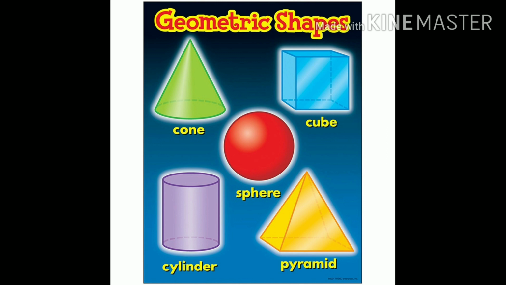These shapes are also known as solid shapes. First of all, cube. See, this is the image of a cube. It has flat faces, corners, and straight edges.